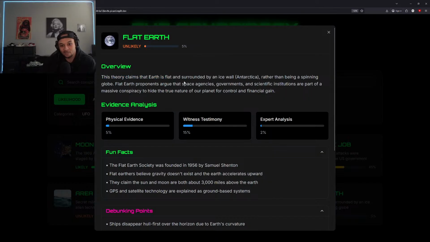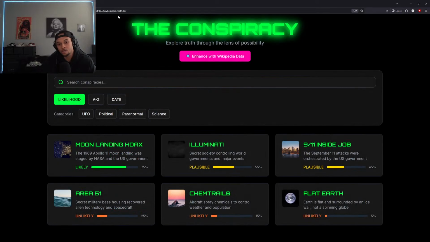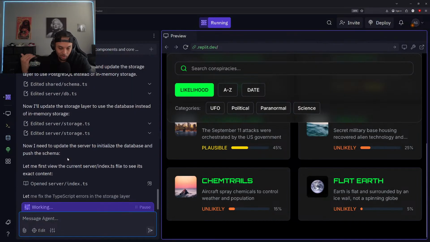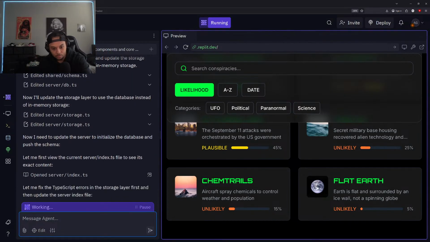But yeah, all right, so let's check out what they have here. Theory claims the Earth is flat and surrounded by an ice wall rather than a spinning globe. Flat Earth proponents argue that space agencies, government, and scientific institutions are part of a map. All right, cool. These are really, really generic pieces of information. We want this to be a lot more detailed. So let me check it out.